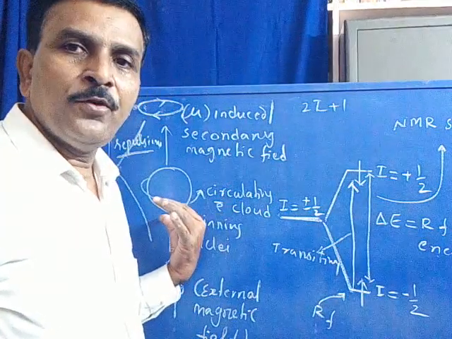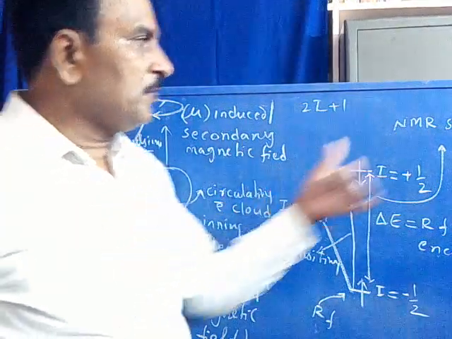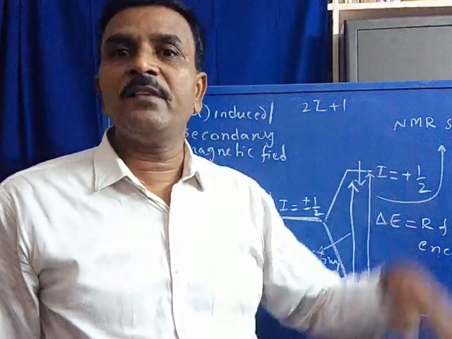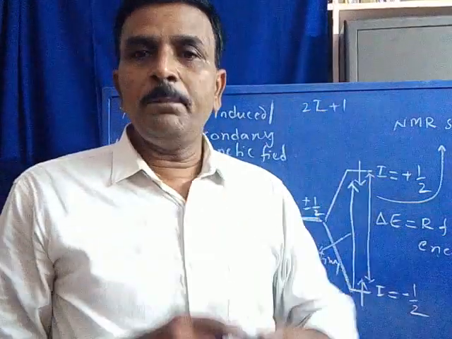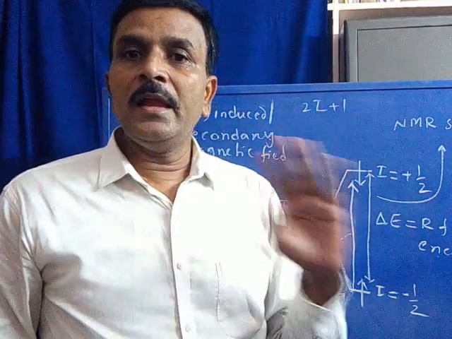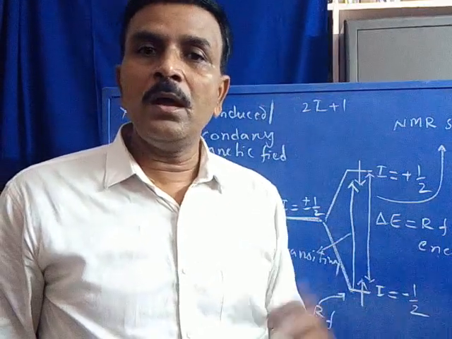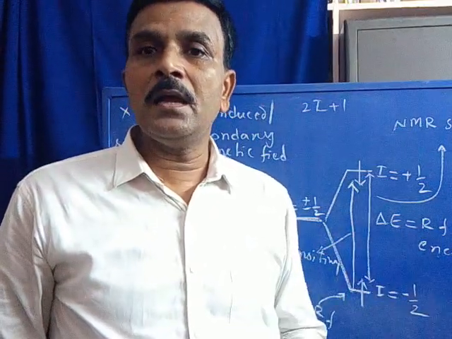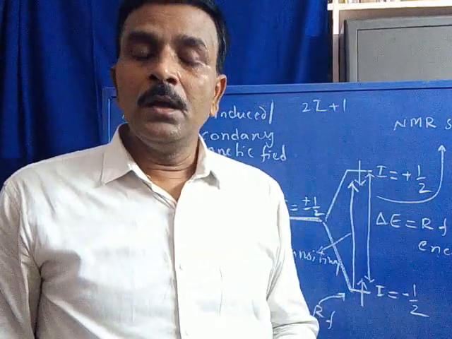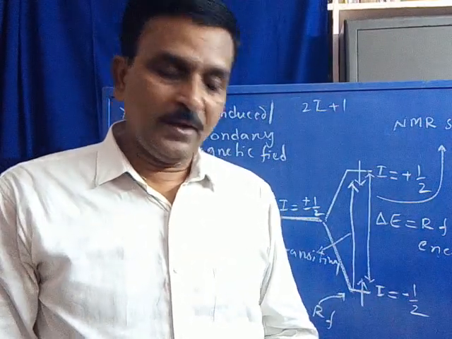If it belongs to fluorine or phosphorus, it may be called fluorine NMR or phosphorus NMR spectroscopy. Is it clear? So this is the principle of proton NMR spectroscopy.